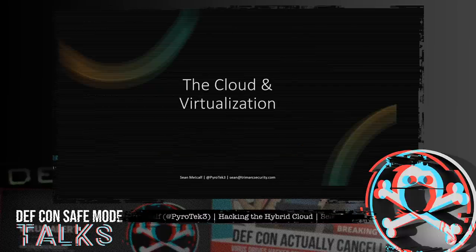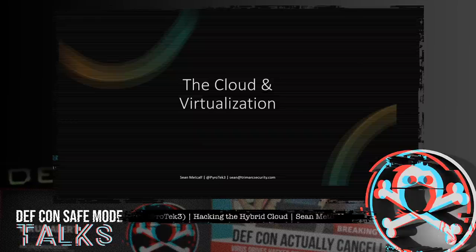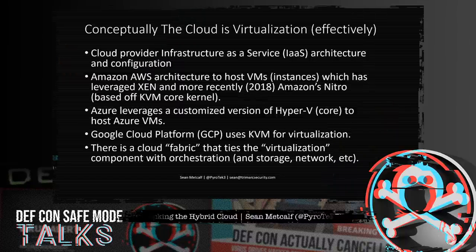This section covers virtualization concepts and controls as foundational information to better set up and describe potential attacks. Conceptually, the cloud is virtualization, certainly from an IaaS perspective. Amazon has used Xen and has switched to Nitro. Azure uses a custom version of Hyper-V Core, and Google Cloud Platform uses KVM.